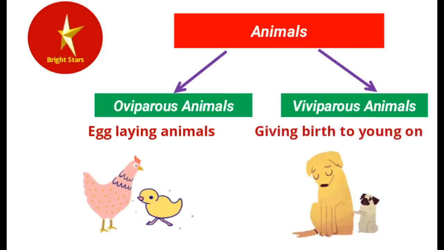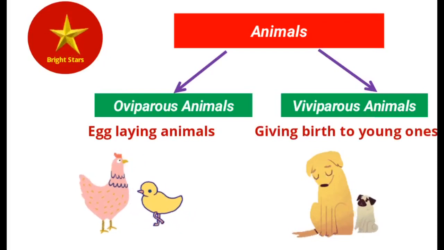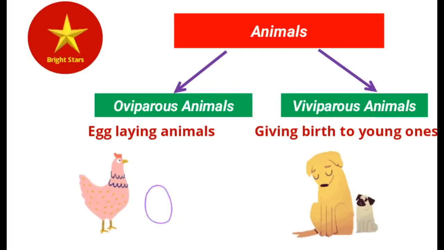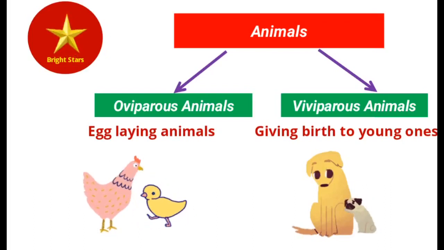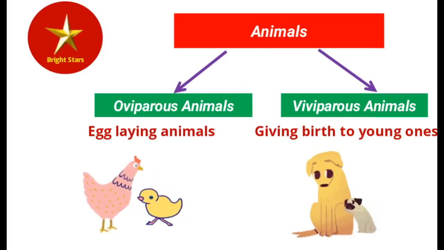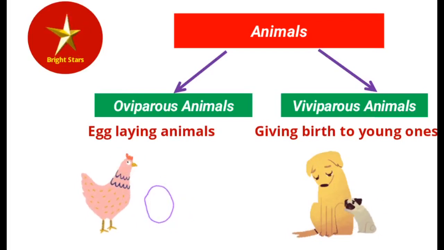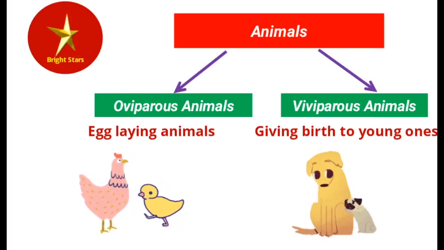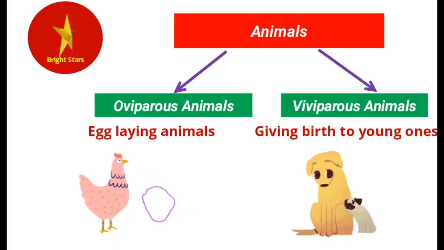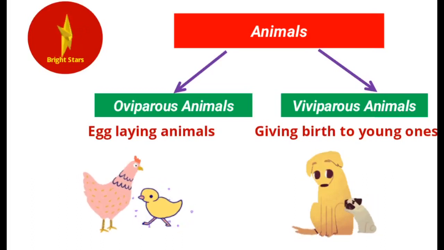Next one, viviparous animals. Vivum means birth. Directly giving birth to young animals or young ones, we call that viviparous animals. We have the majority of mammals, and some kinds of snakes. Majority of mammals, milk giving animals, are viviparous animals. Even a human being is a viviparous animal because human beings give birth directly to the young ones.